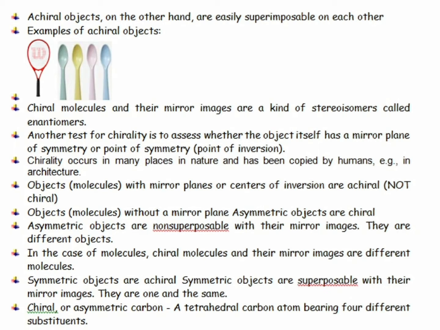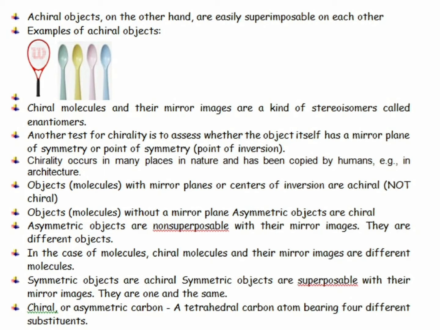So, in general, when we spoke about the test for chirality, we said that if the object itself has a mirror plane of symmetry, then it is said to be achiral. Therefore, objects with a mirror plane or center of inversion are achiral, that is, they are not chiral. Whereas objects or molecules without a mirror plane are said to be asymmetric objects and they are chiral. So, asymmetric objects are non-superposable with their mirror images. In fact, they are different objects. In the case of molecules, chiral molecules and their mirror images are different molecules. Symmetric objects we can say are achiral and they are superposable with their mirror images and they are one and the same.